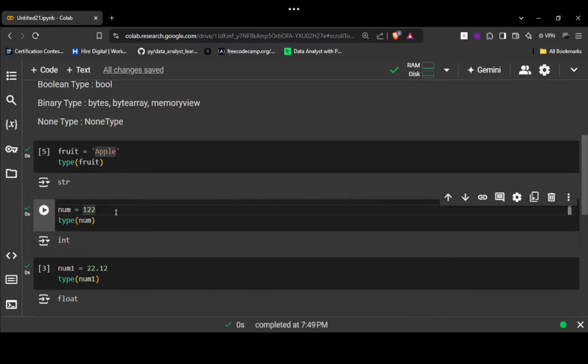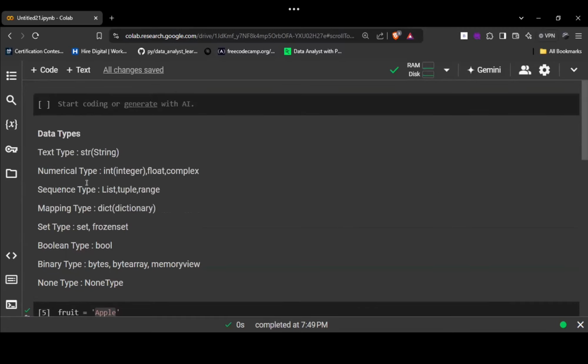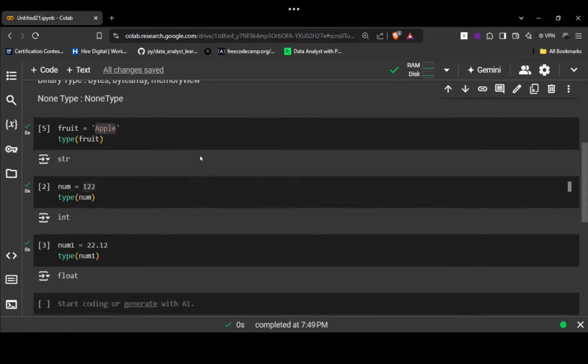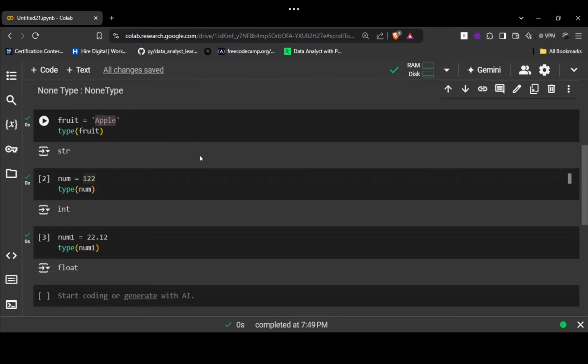Now why does the integer type come over here? Tell me why this value, 122, is not having quotes, so that's why it's considered an integer value. Integer denotes a basically numeric value. In numeric, we have three types, as you can see over here: integer we have, float we have, and complex we have.